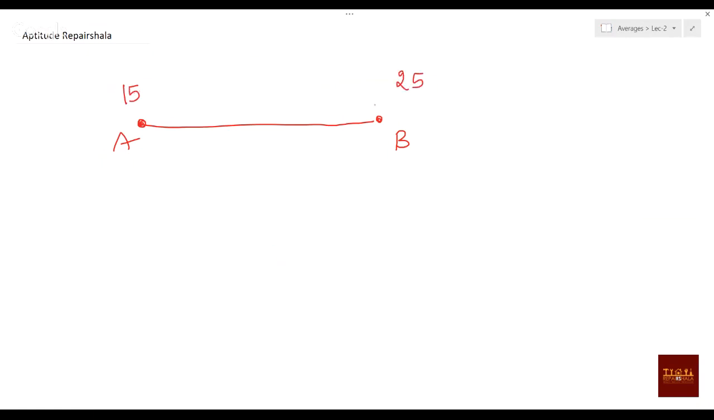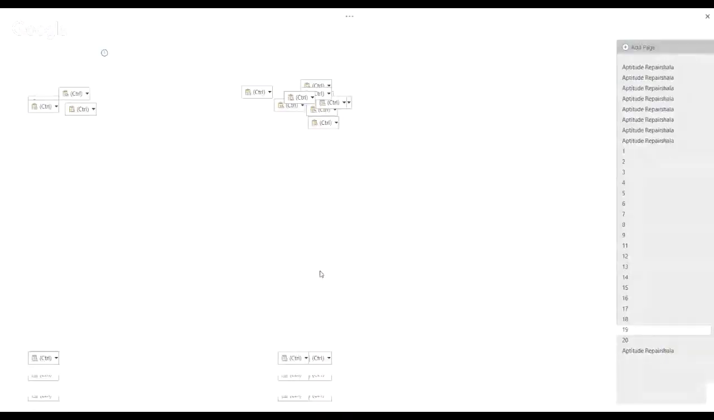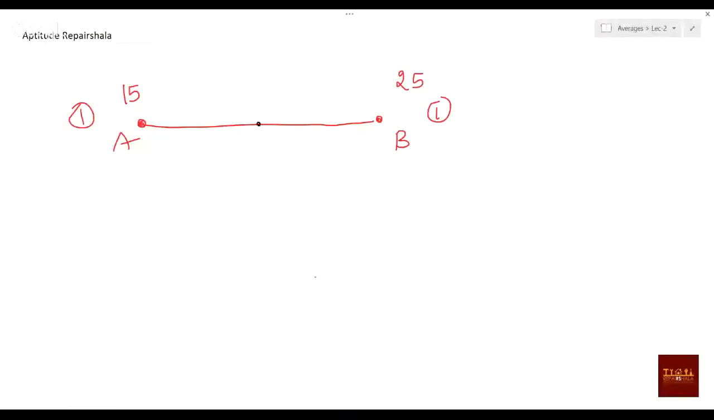Now if only one student is here and only one student here, what will be the average? You can say the average will be somewhere in between. Yes or no? The average will be just in between. How much will it be? 15 plus 25 by 2, that is 20. The average will be 20.